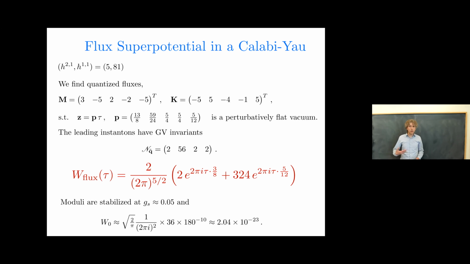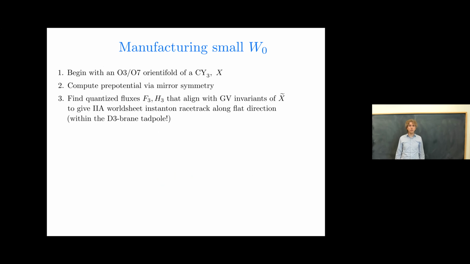This is now an illustration of the mechanism at the level of the flux superpotential, but let's ask how we're going to make more of these things. So how do we actually manufacture small flux superpotentials? You begin with an orientifold of a Calabi-Yau. You compute the prepotential via mirror symmetry, and then what you should try and do is find some quantized fluxes that align with the GV invariants of the mirror, X tilde, to give a type IIA worldsheet instanton racetrack along some flat direction. And you better do so within the D3 brane tadpole.